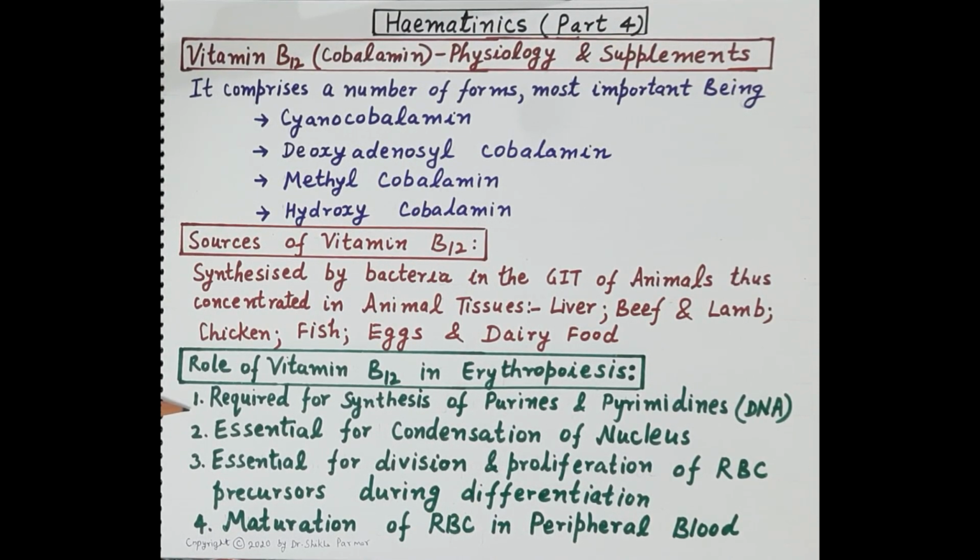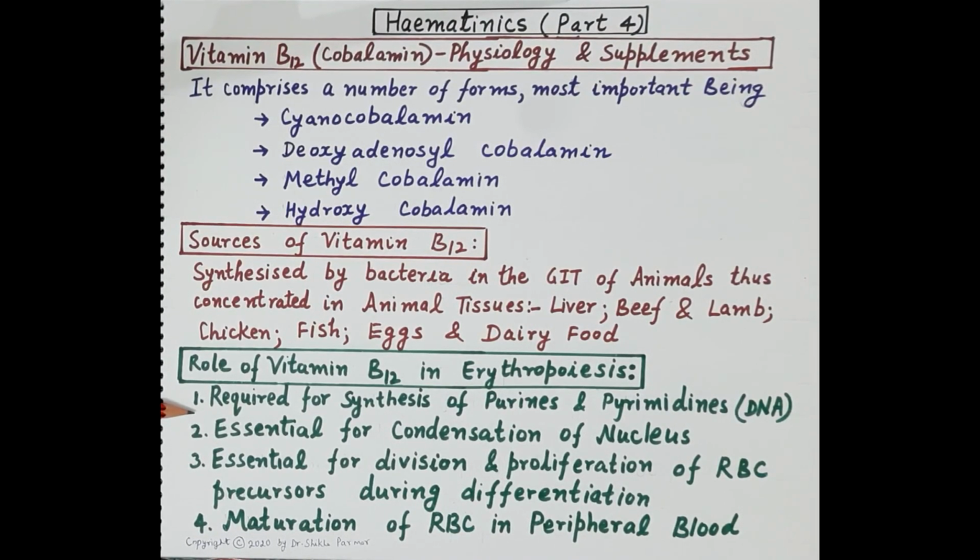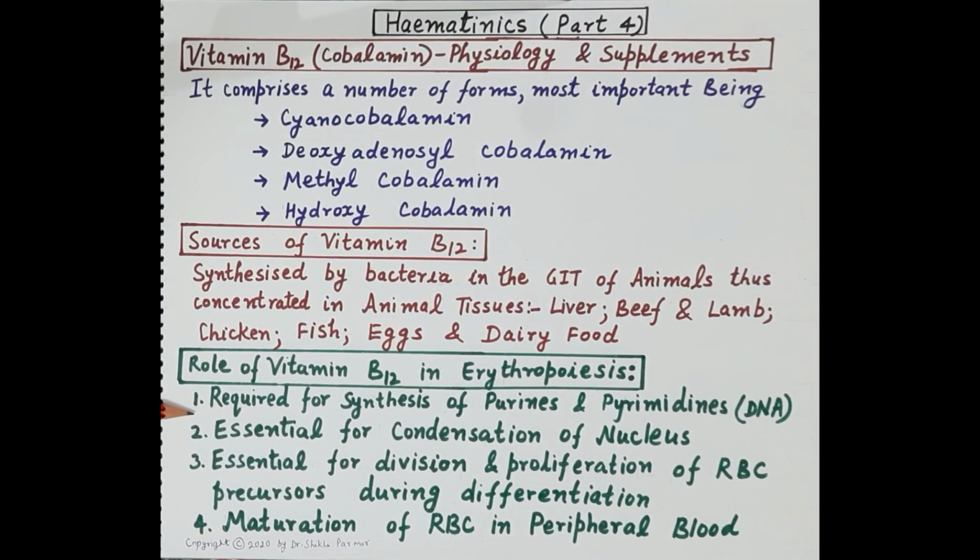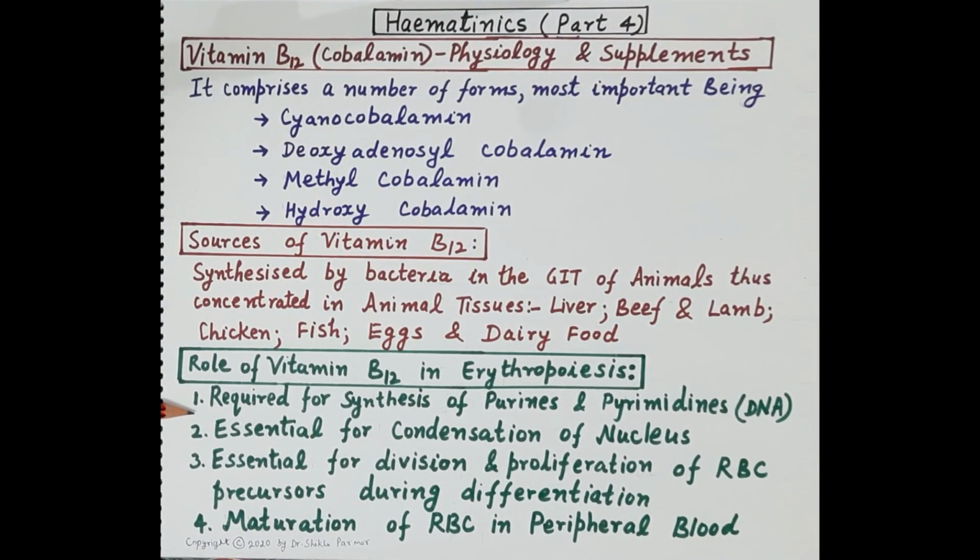Now, synthesis of DNA is very essential during the process of erythropoiesis because it is required for the division and differentiation of red blood cell precursors to finally develop into erythrocytes, that is the mature RBCs. The process of formation of the RBC in the bone marrow, that is erythropoiesis, has been covered in detail in my first video, that is hematinics part 1.